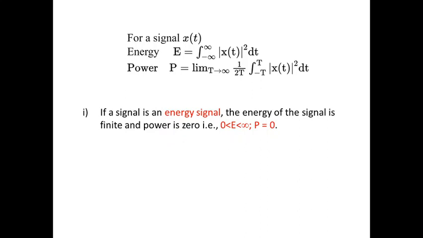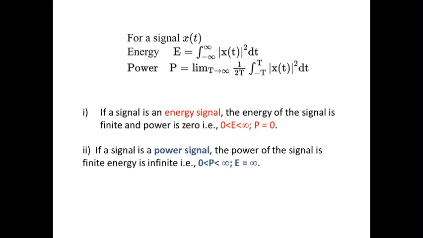Next, when can a signal be called a power signal? A signal is said to be a power signal if the power of the signal is finite. That is, it is lesser than infinity, it's not equal to infinity, it is some finite value. Whereas the energy of that signal becomes equal to infinite.